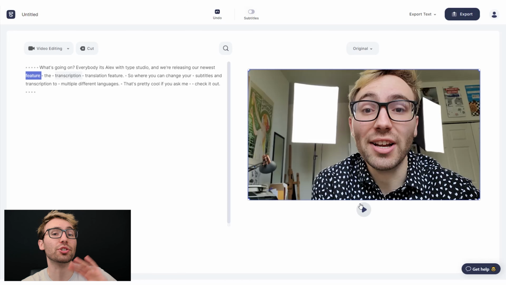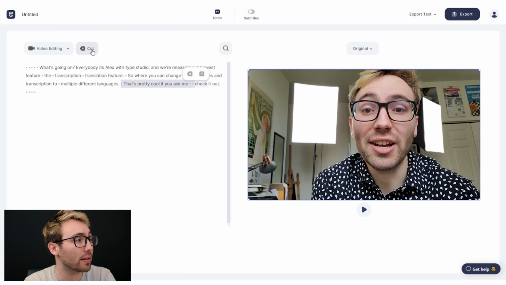Okay, so those are the major layout pieces of Type Studio. This is where you're gonna do the majority of your work. So let me show you how to cut real quick. In order to cut a video, you're gonna do so on the left-hand side. Like I said, it's all done via the text. So if there's a section that I don't like, say this portion that I say, that's pretty cool if you ask me, I don't like that. What I'm gonna do is I'm gonna highlight it and then hit cut.